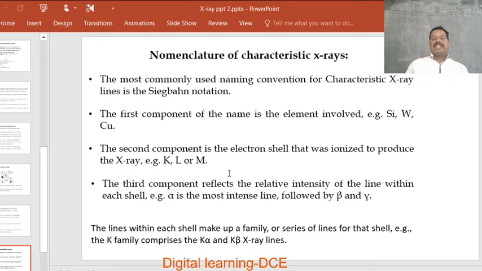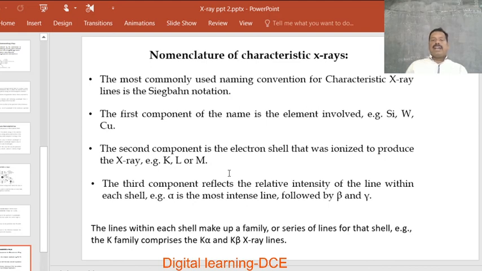Nomenclature of characteristic X radiations. The naming of these characteristic X radiations from different orbits or shells. The most commonly used naming convention for characteristic X-ray lines is the Siegbahn notation.